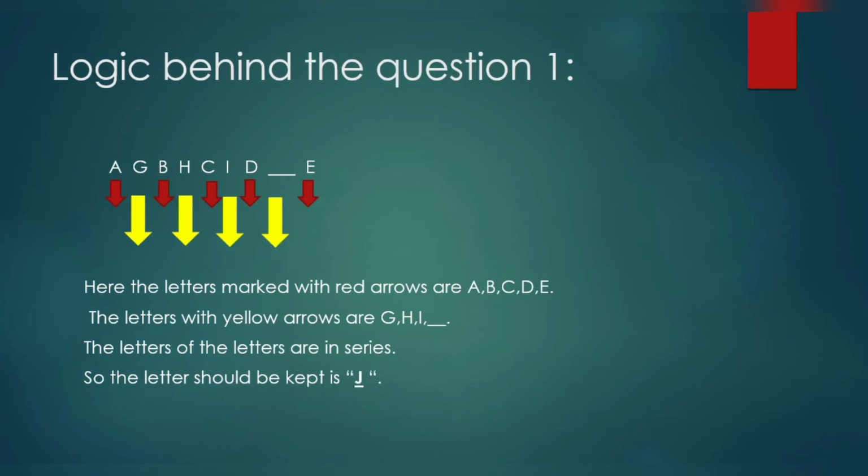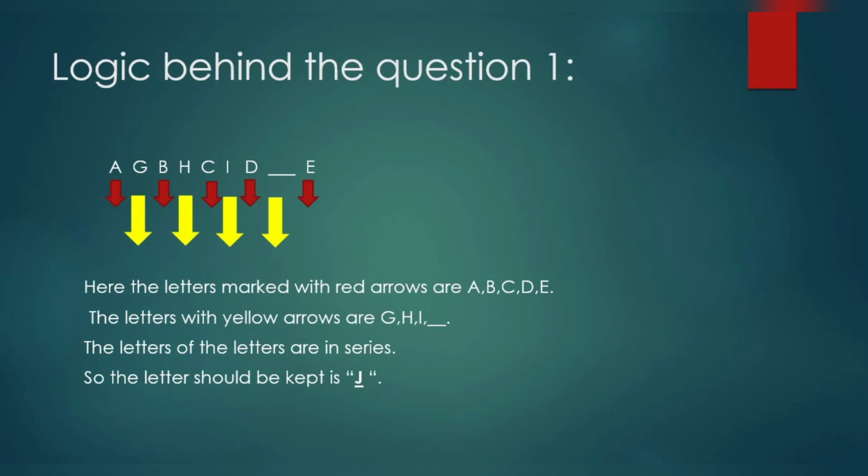See the red marking arrows. If you observe the red marking arrows, they are in series. See A, B, C, D, E. If you observe the yellow marking arrows, they are also in series, or they should be in series. G, H, I. The required letter should be J. Okay. Or if you don't find the logic, first you should give the numbering to each letter. If you start the counting of letters from A, that is A1, B2 and so on like that.